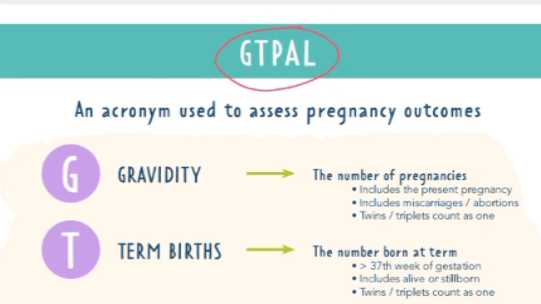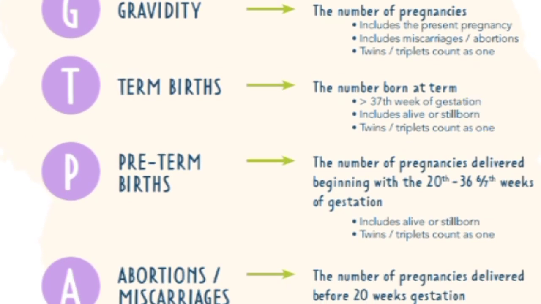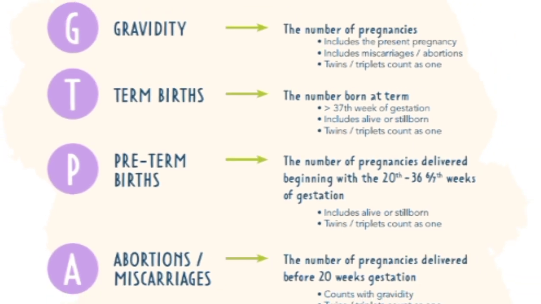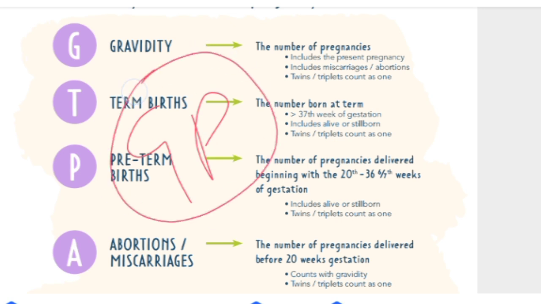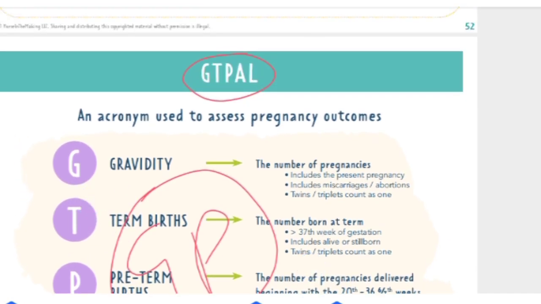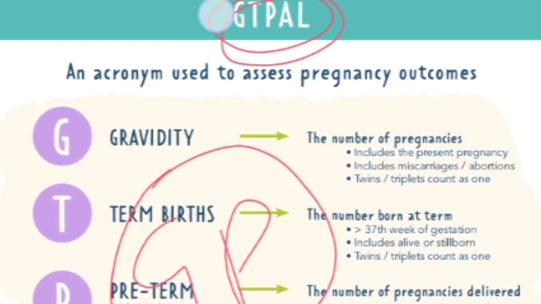GTPAL. You have to remember one thing. GTPAL is an acronym for the pregnancy outcome. If you have ever worked in MCH, labor rooms, or the gynae area, you must have heard this. Some people say GP, for gravida and para. Mostly people use GP, but in some areas GTPAL is used.